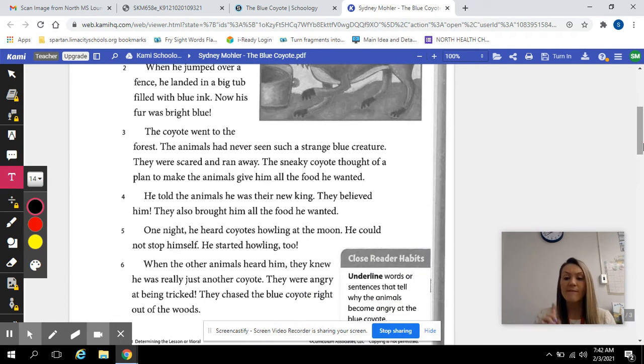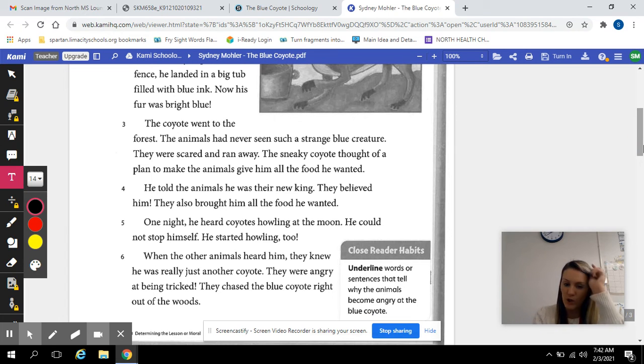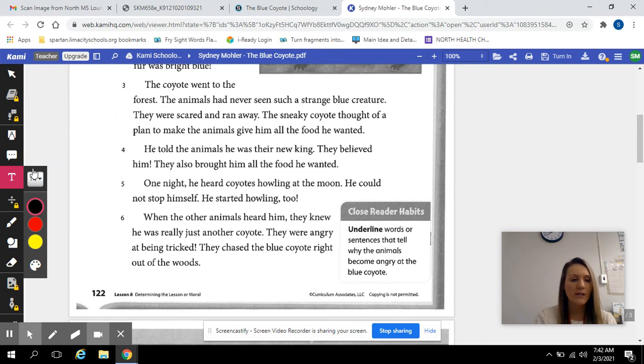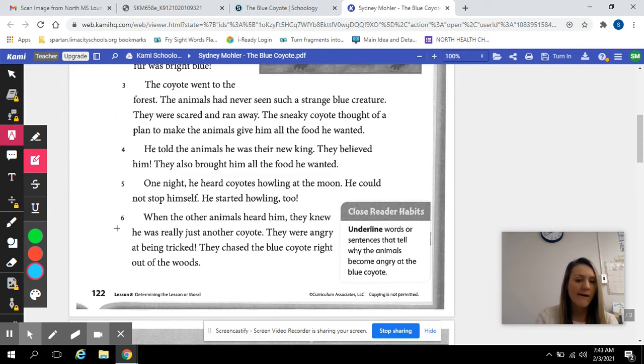So, first thing we're going to do before identifying the story events is we're going to underline words or sentences that tell why the animals become angry at the blue coyote. So down here, I know that it talked about they were really angry at being tricked. Okay, so what they did was they chased the blue coyote right out of the woods. So we know that the animals did not like to be tricked.